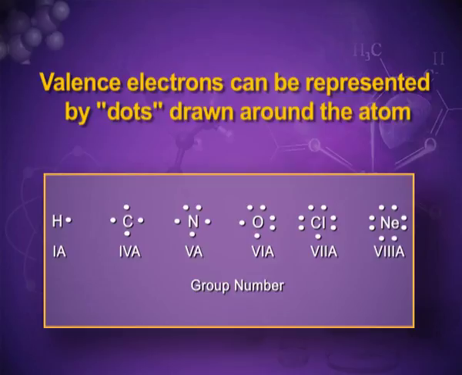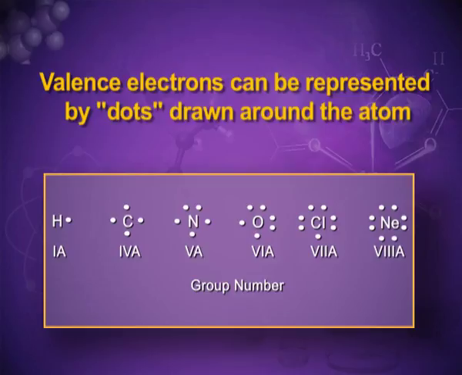For example, in the case of hydrogen, its atomic number is 1, it has only one electron, so it is shown by only one dot. In the case of carbon, its atomic number is 6, the inner shell has 2 electrons and the outer shell has 4 electrons. These 4 electrons are shown by 4 dots. Similarly, nitrogen, oxygen, chlorine and other elements are shown.